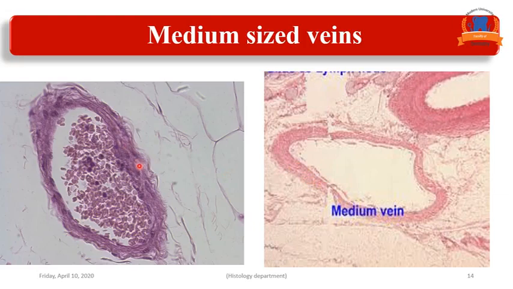The thickest layer in the medium-sized vein is the tunica adventitia, formed of connective tissue rich in collagen fibers and numerous blood vessels, vasa vasorum, to supply the layers of the vein. And we have here the medium-sized artery with its three layers: tunica intima, tunica media, and tunica adventitia.